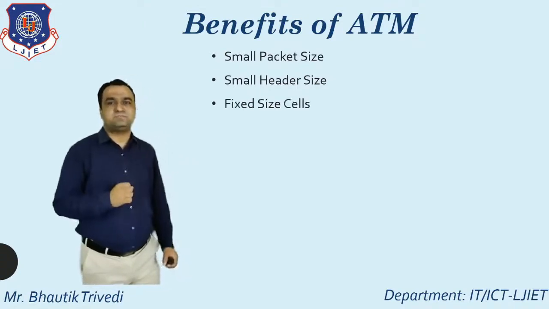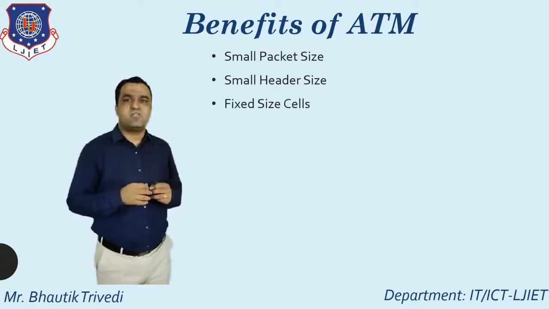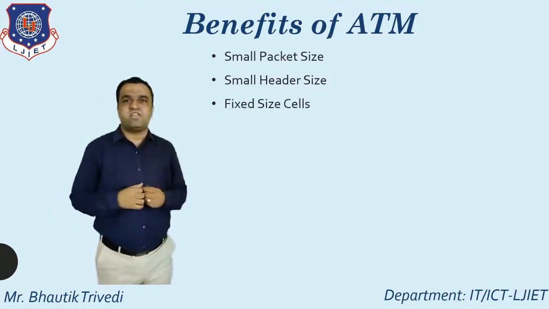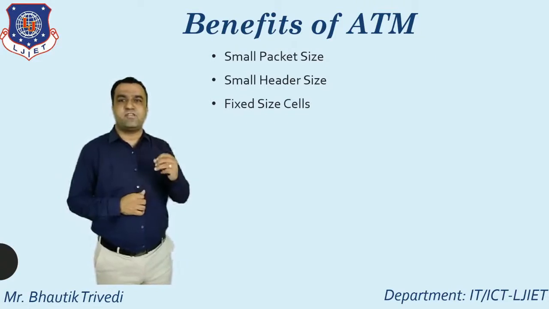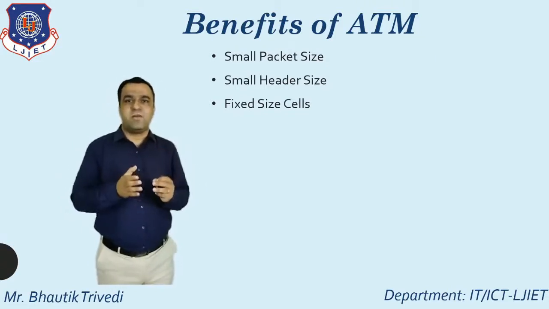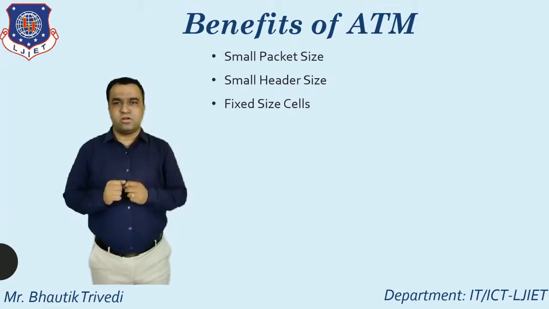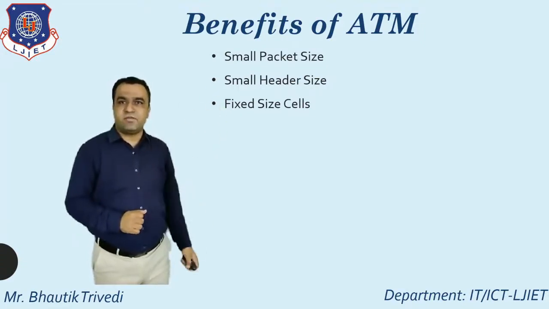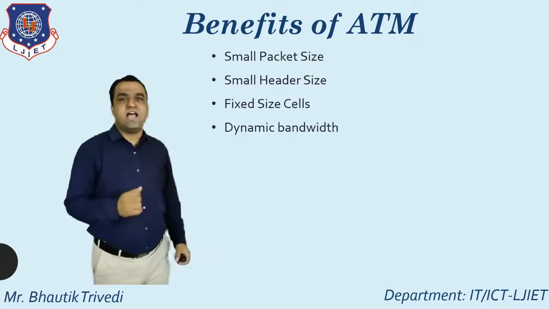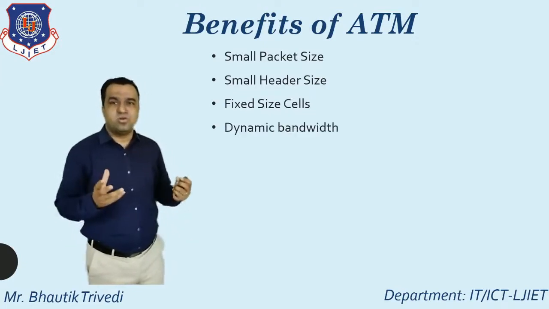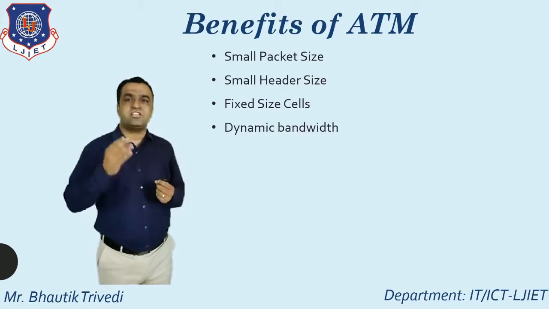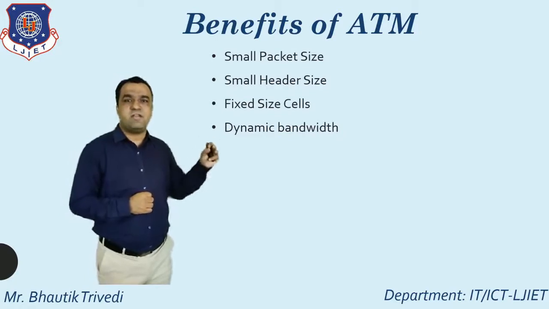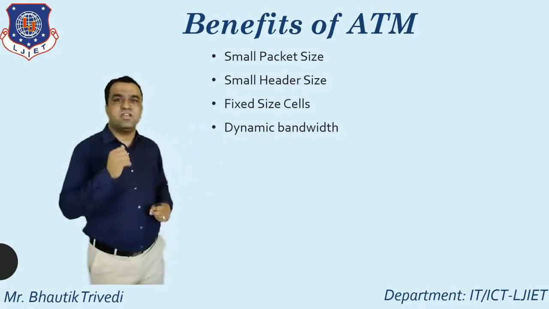Point number 3, fixed size cell. Whenever you talk about the concept of ATM and the cell of ATM, it directly supports 53 bytes. Out of the 53 bytes, 48 bytes belong to the payload and 5 bytes belong to the header. So the cell size supported is 53 bytes. After that, dynamic bandwidth. All of you know the meaning of bandwidth: the higher cutoff frequency minus the lower cutoff frequency. So dynamic bandwidth is the most important advantage of ATM.